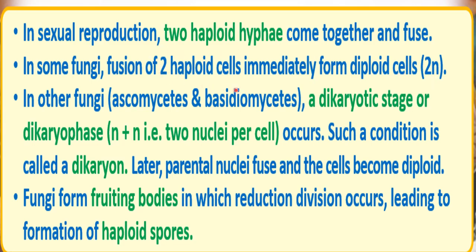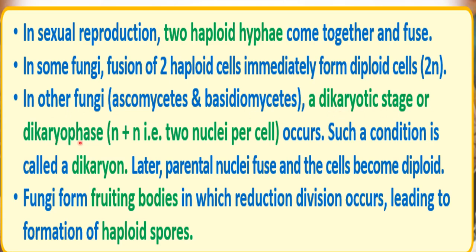But in some fungi, what happens? After the protoplasm fusion, the nuclei don't fuse immediately. Due to that, the two nuclei will be present within the same cell, right? So in the dikaryotic stage, the word karyotic represents nuclei, and di means two. So here a two-nuclei stage will be formed, because these two nuclei will be present within the same cell without fusion. This condition occurs in some fungi.